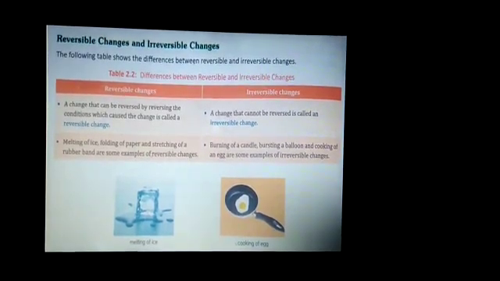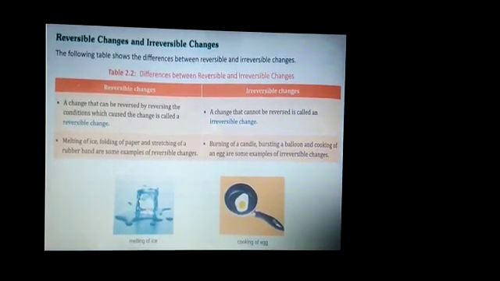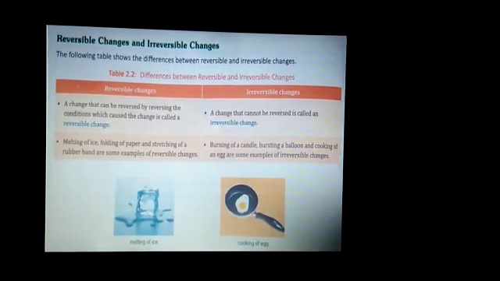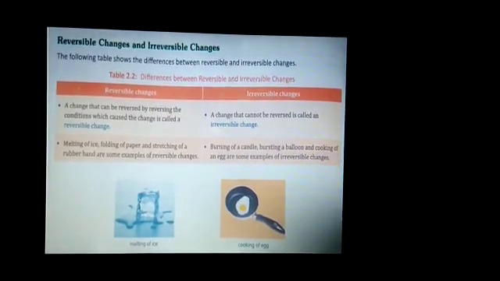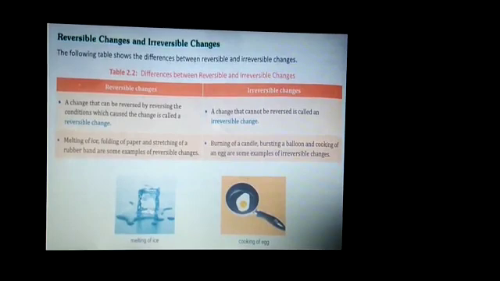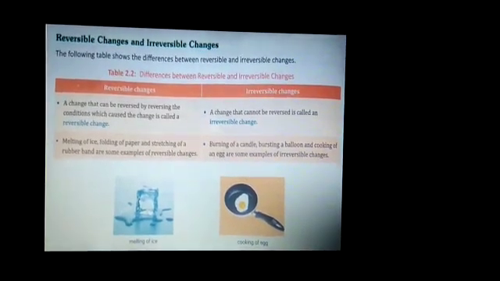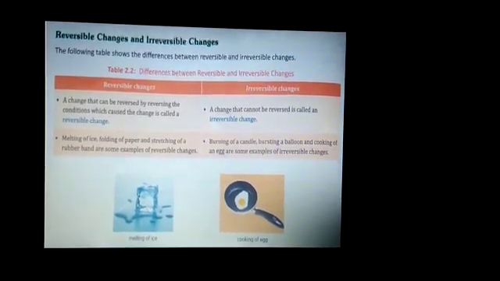Now the next is irreversible change. A change that cannot be reversed is called an irreversible change. Example, burning of a candle, bursting of a balloon, cooking of an egg. These are some examples of irreversible change.